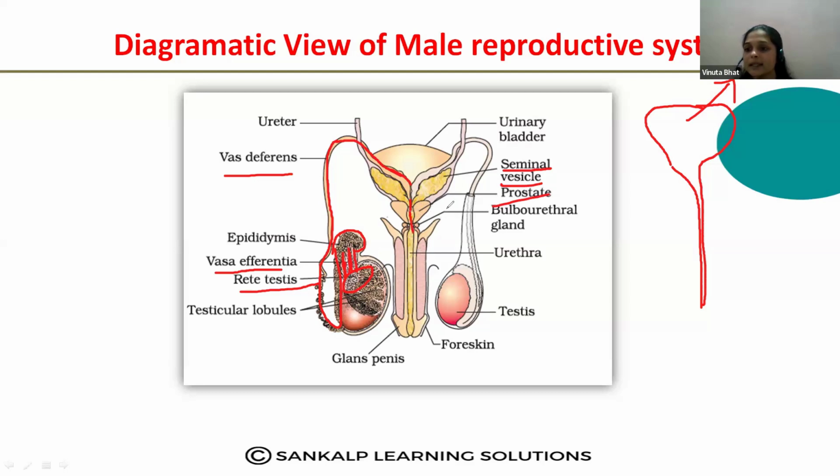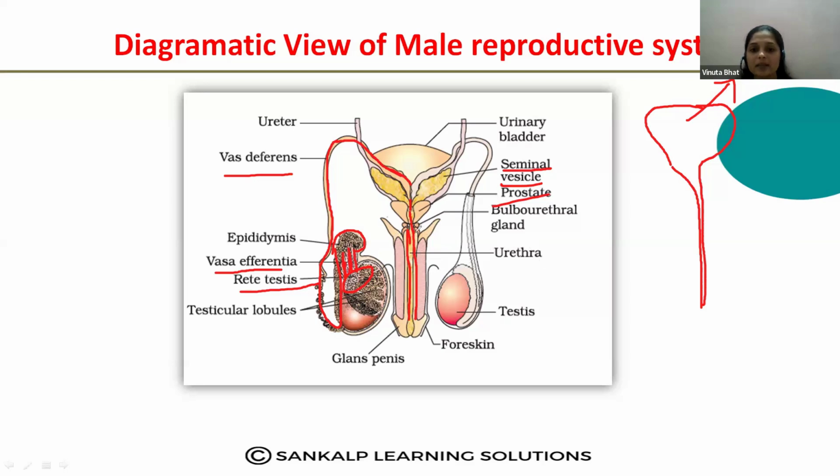You may know that in males, it is called the urogenital system. Why? Because urine and the sperms pass through the same canal, that is, through the urethra. Look here, this external structure is called a penis, and inside the penis this urethra is present. Through this penis, the same sperms and the urine both are passing through the same structure that is called a urethra.